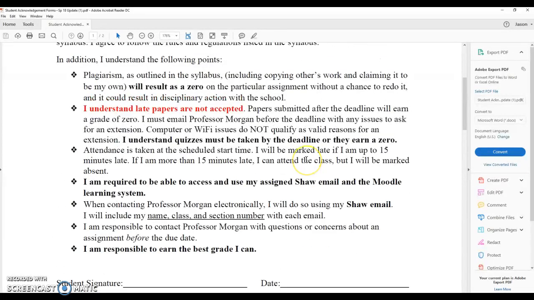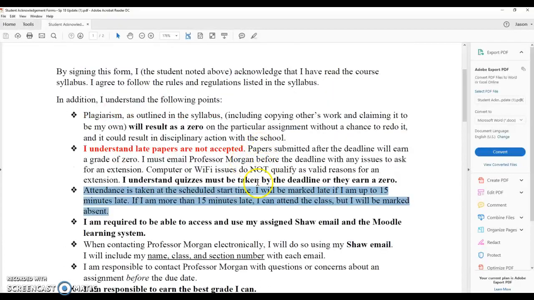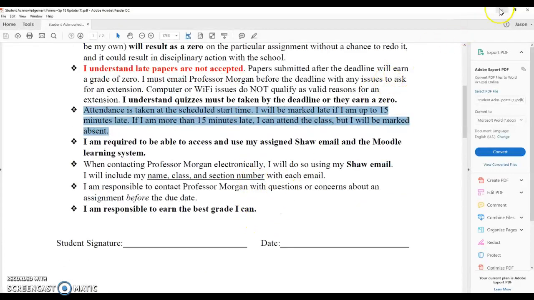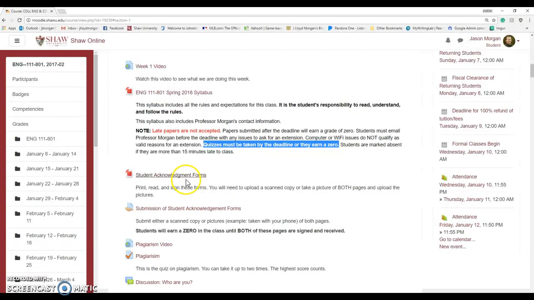Now, understand, for example, attendance is taken at the scheduled time. That's for a face-to-face class, so that's not really valid for this class per se. But everything else is going to be fine. So you're going to print these, you're going to sign them, and once you're done, then you're going to submit them.